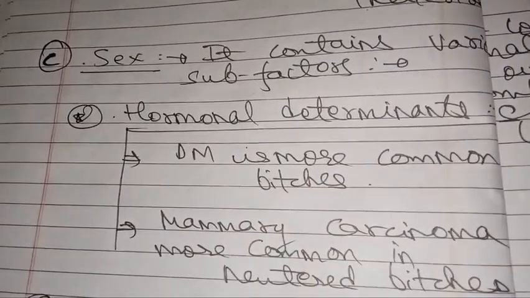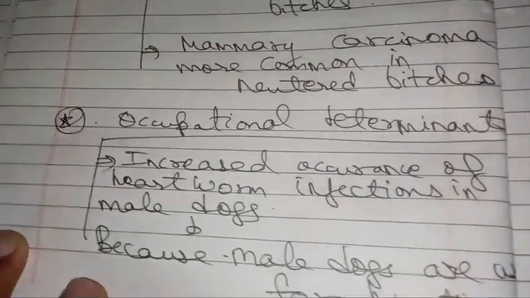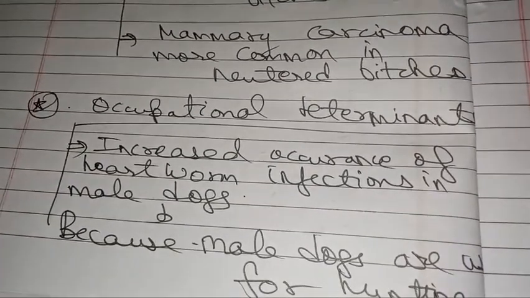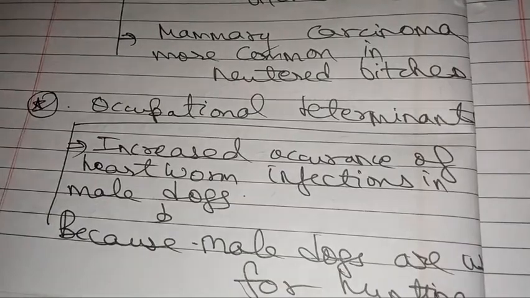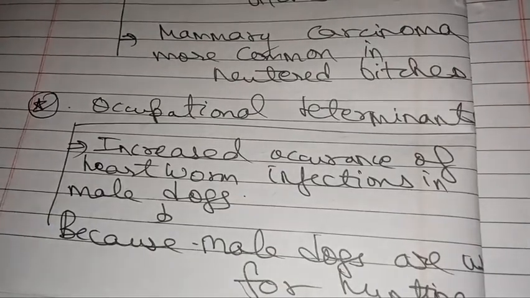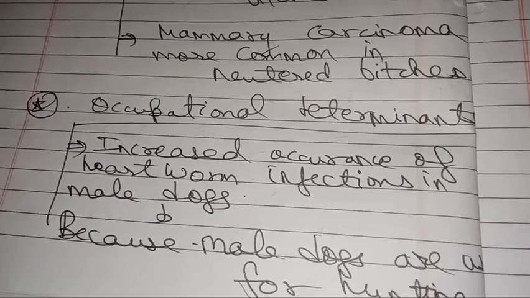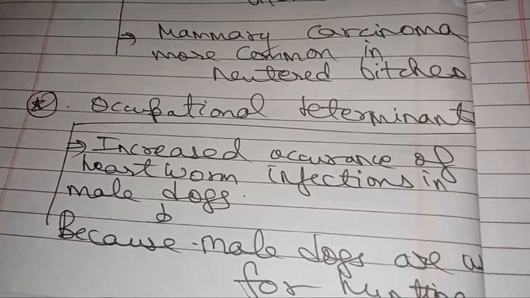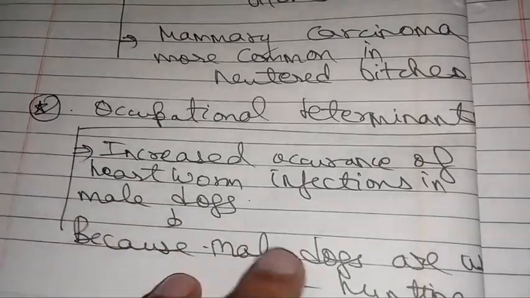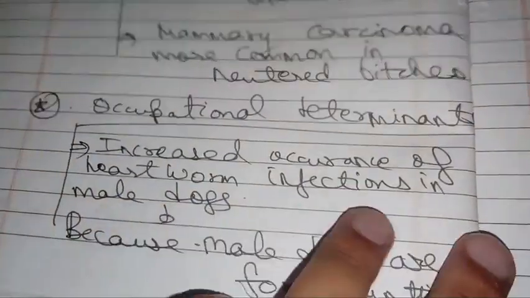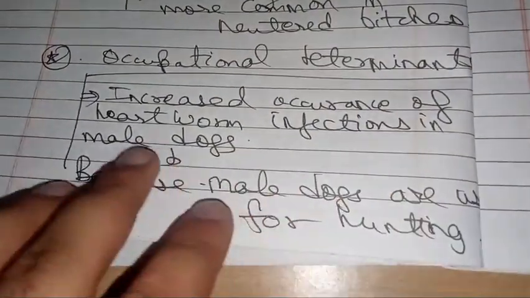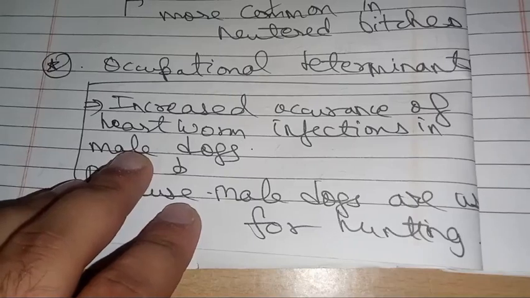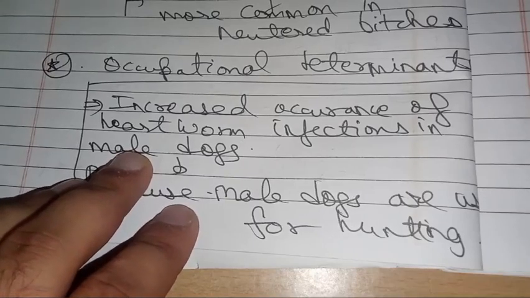Okay, next we have occupational determinants. This is also included within gender or sex. An occupational determinant basically means that due to a certain gender, a particular animal is used for a certain kind of work. An example can be male dogs. In the snowy areas like the Arctic and Antarctic regions, male husky dogs are used for